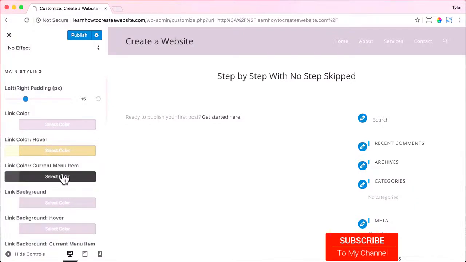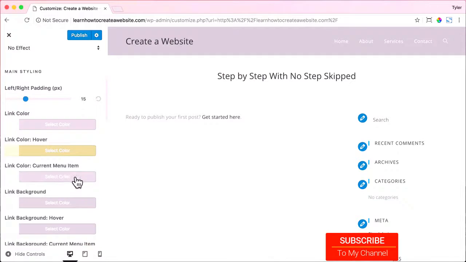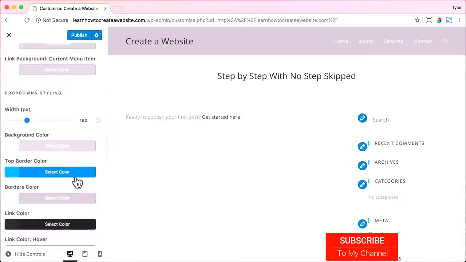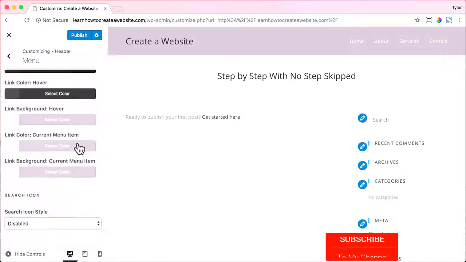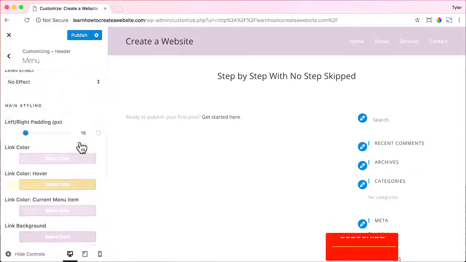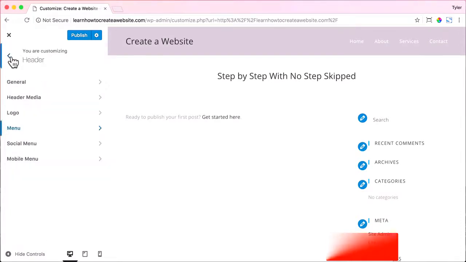For current menu item, that is when you're on, let's say you click on the About page and you're on the About page, the menu color can be different if you want it to be. I just want it to be white, so I'm just going to make it white. Then I don't want a search box on my website, but maybe you do, but I don't. So I'm going to press Disable. And that will go away. Alrighty, everything is looking pretty cool. So we could click on the back button and click back again.